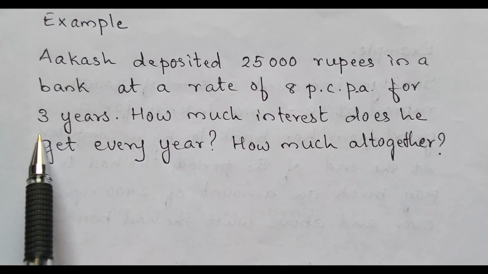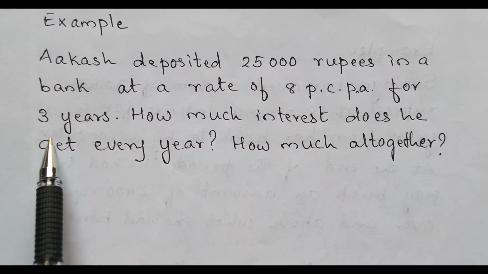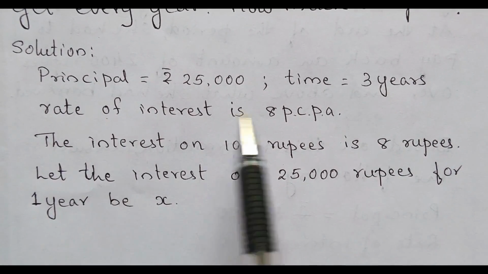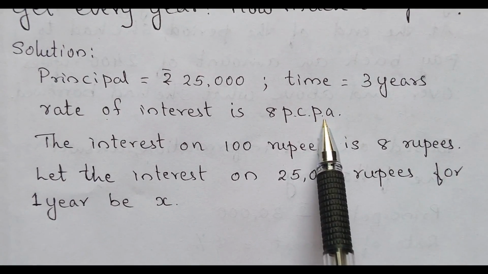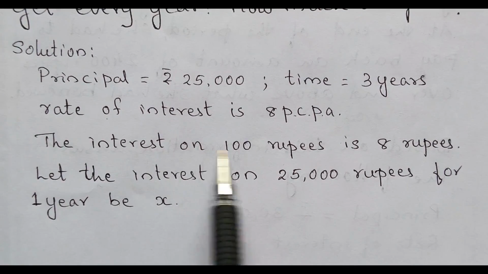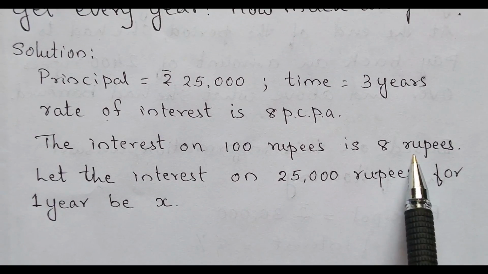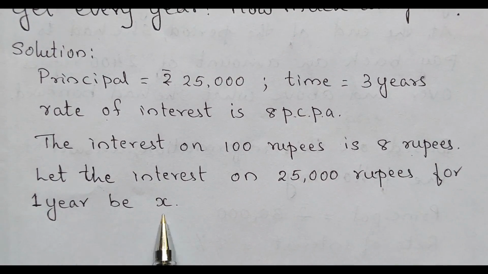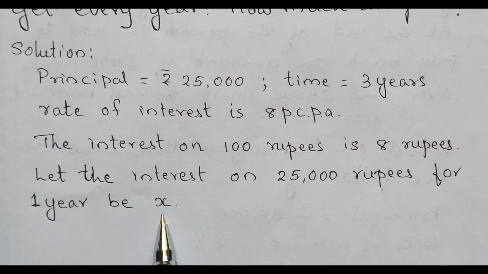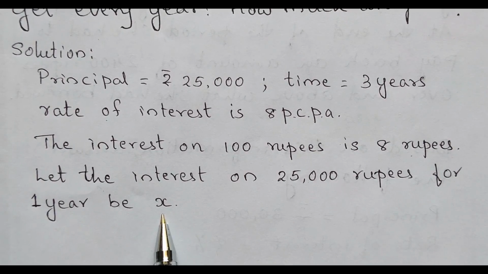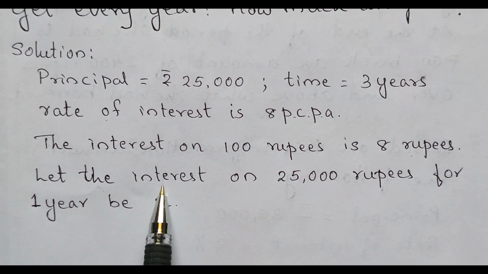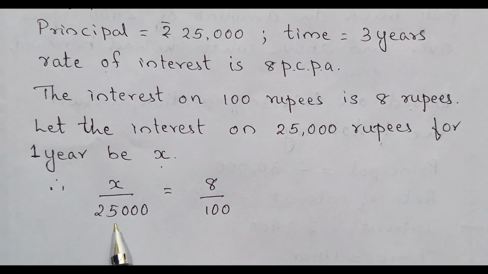So first let us calculate the simple interest for 1 year. The principal is 25,000 rupees. Time is 3 years. The rate of interest is 8% per annum. This means that the interest on 100 rupees is 8 rupees. Now let us assume that the interest on 25,000 rupees for 1 year is X rupees. So we know that the ratio of interest to principal is a constant. That is, as the principal increases, the interest also will increase. So we have X upon 25,000 is equal to 8 upon 100.